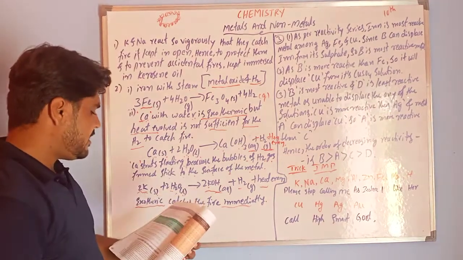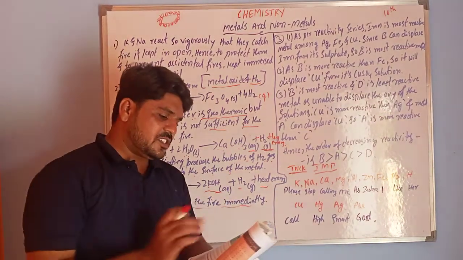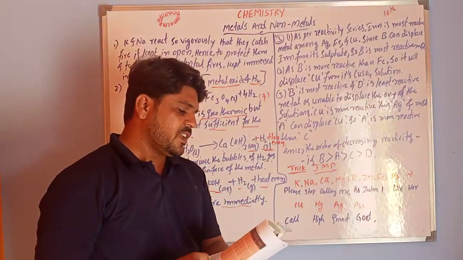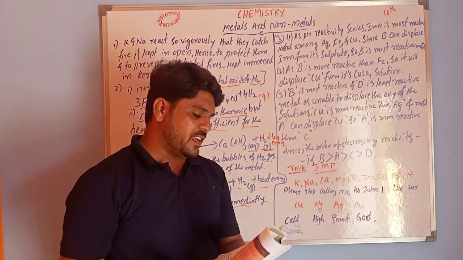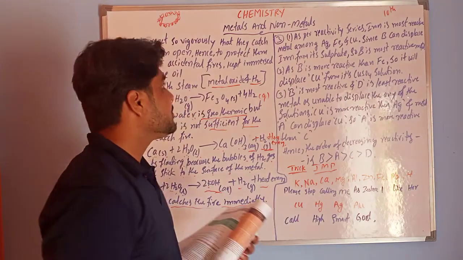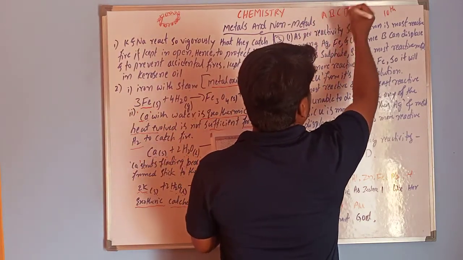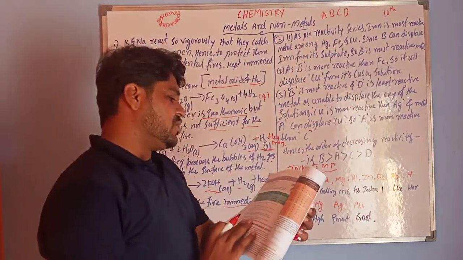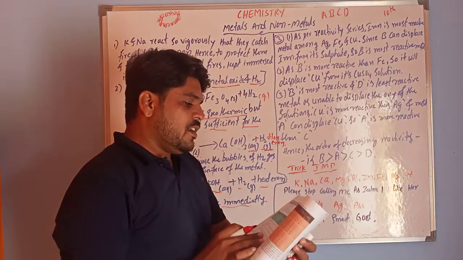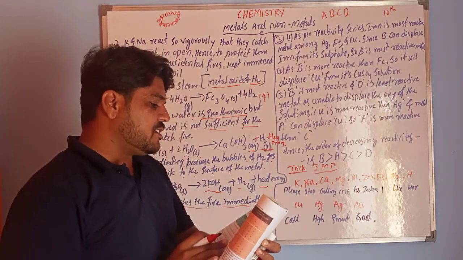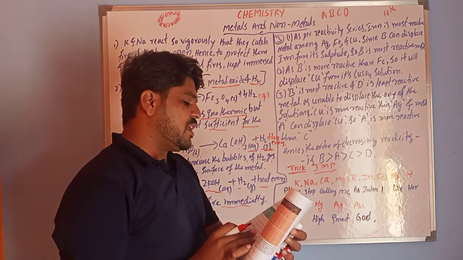Okay. Next, we have a third question. Samples of 4 metals A, B, C, D were taken and added to the following solutions one by one.